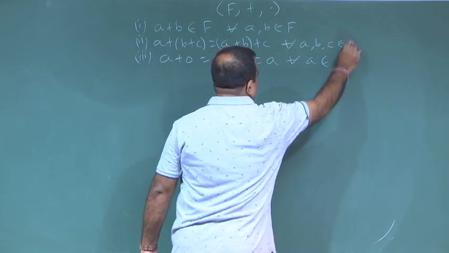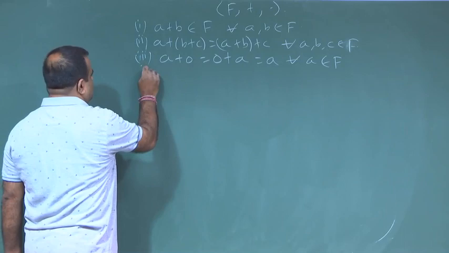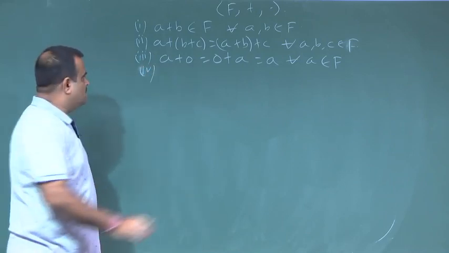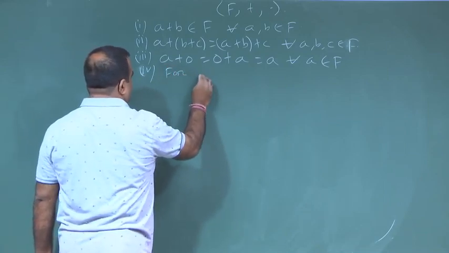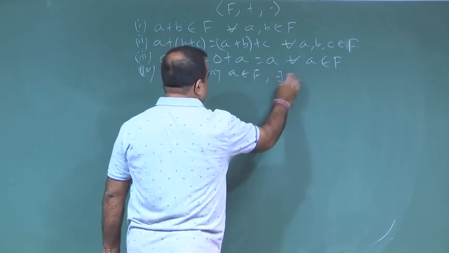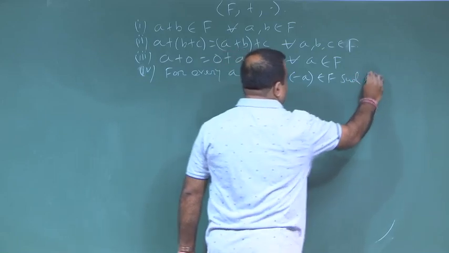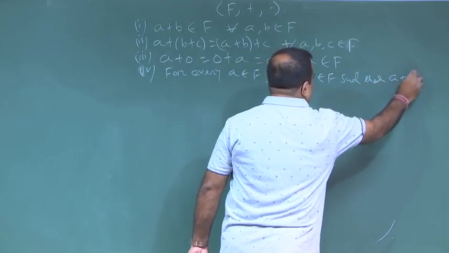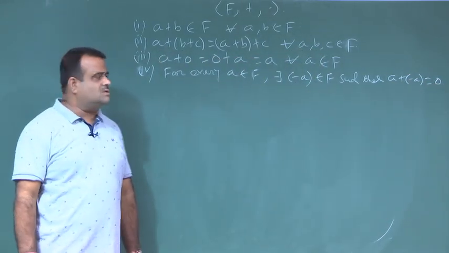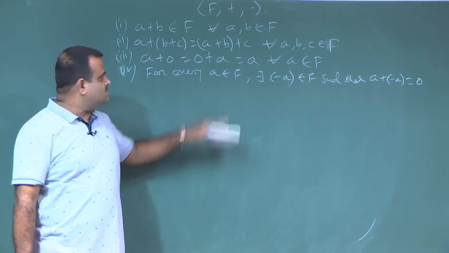So, this is F. And now, we have the inverse: for every a belonging to F, there exists an element -a belonging to F such that a + (-a) is equal to 0. So, this is the inverse. Every element has an additive inverse.